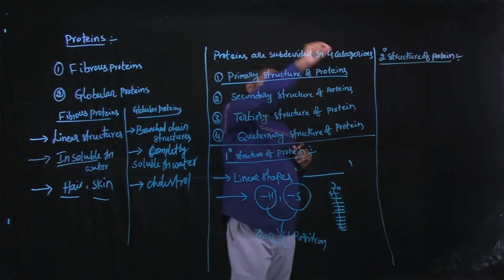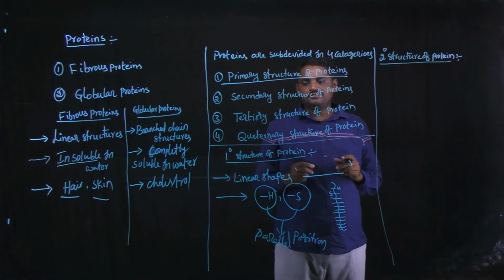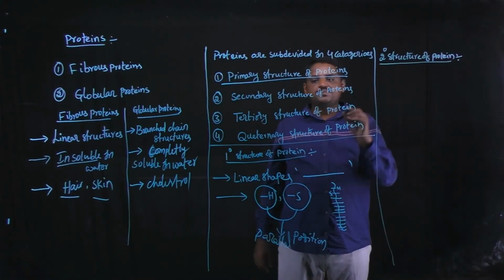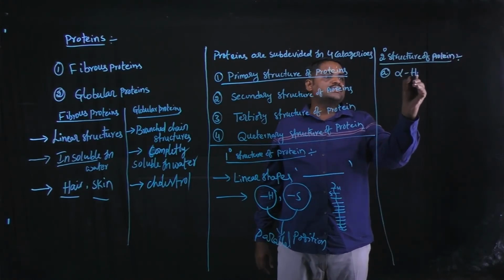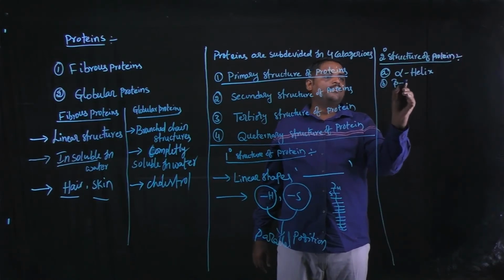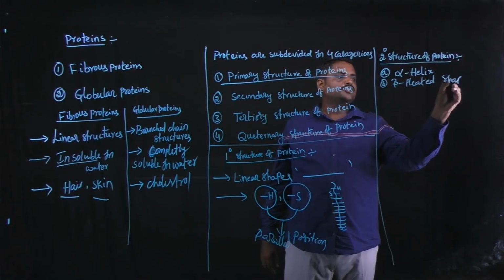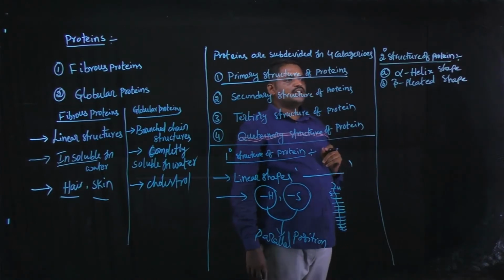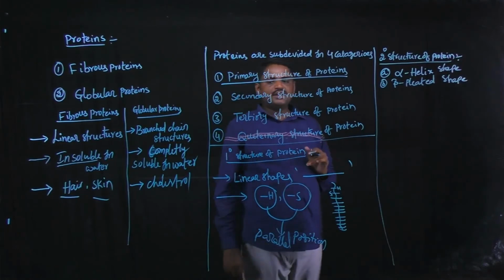The secondary structure of protein does not exhibit a linear shape. This protein structure is observed in 2 ways. The first way is alpha helix, and the second is beta pleated shape. So the secondary structure shapes are alpha helix and beta pleated shape.